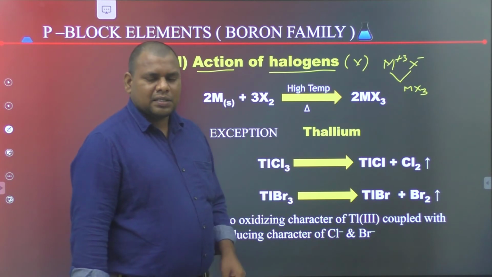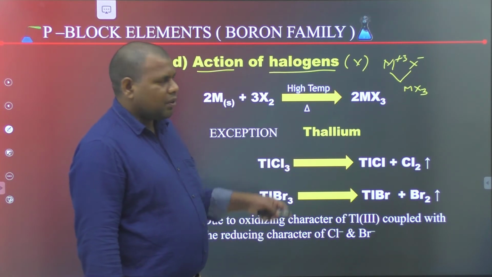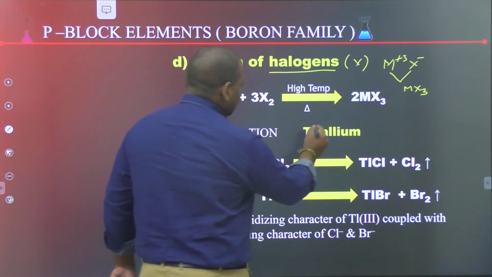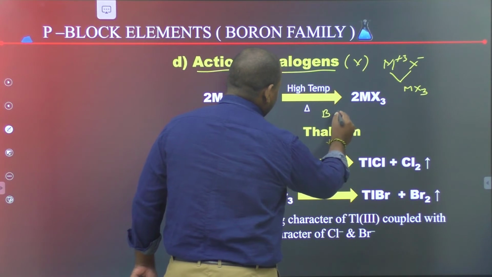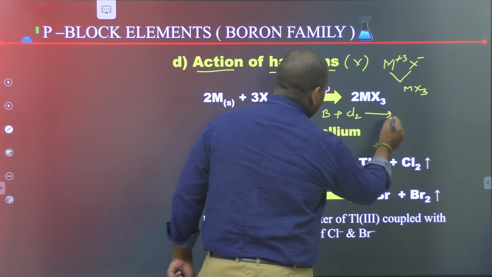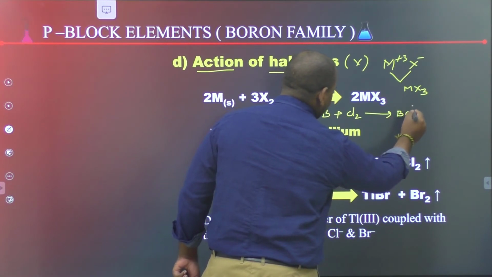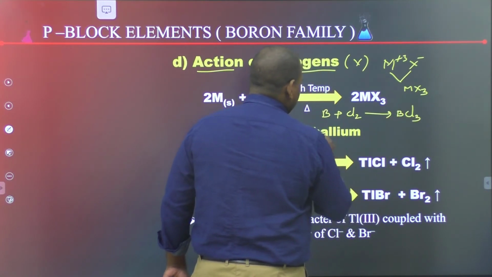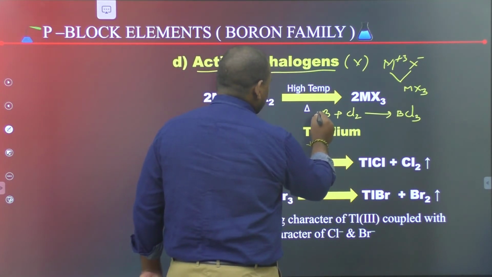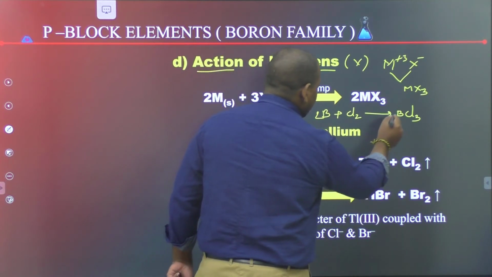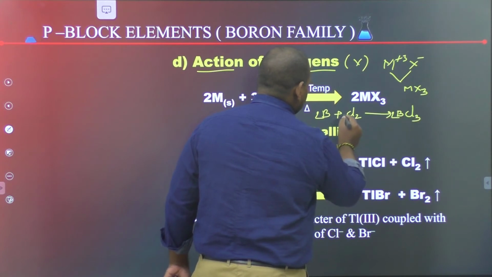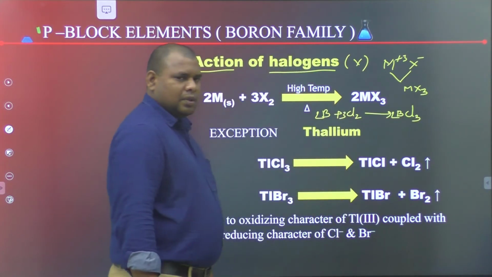Boron family elements can react with halogens, forming trihalides. For example, boron reacts with chlorine, Cl2, to give boron trichloride, BCl3. For the balanced reaction, 2B plus 3Cl2 gives 2BCl3.